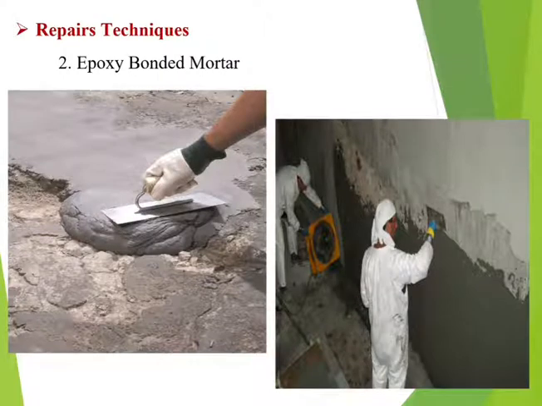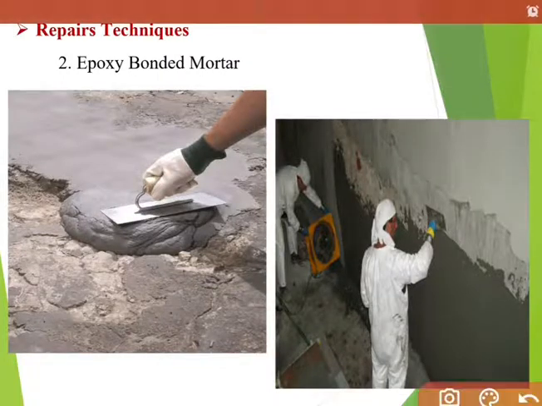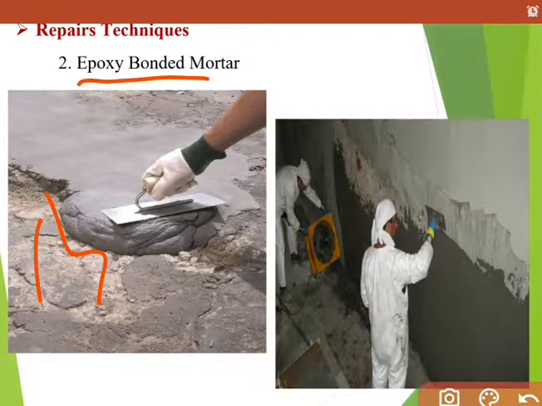Second, epoxy bonded mortar. Apply the epoxy bonded mortar.